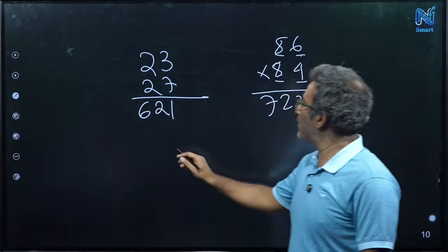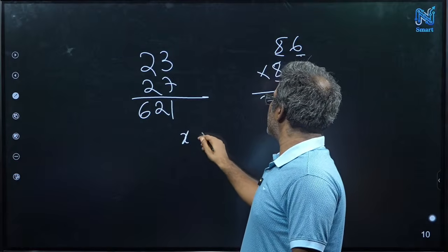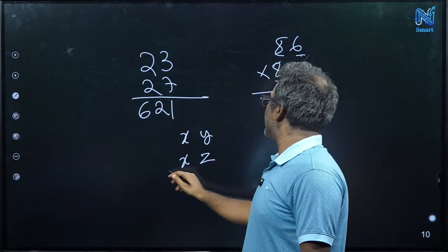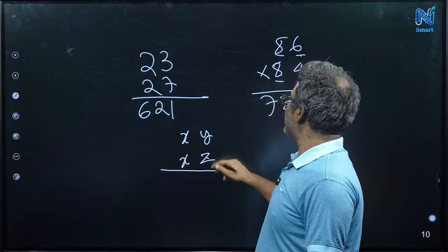You just write down a number, with x in the first digit and y in the second digit, and another number with x in the first digit and z in the second digit. But you know y plus z is 10.